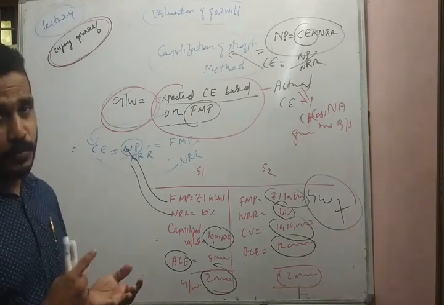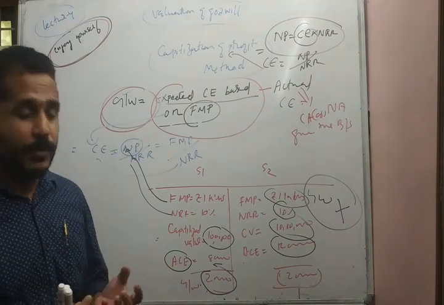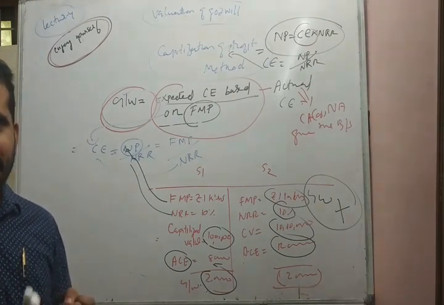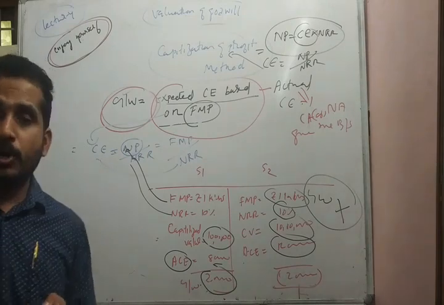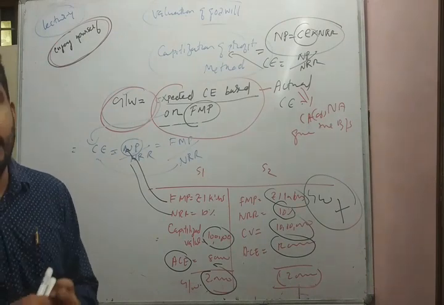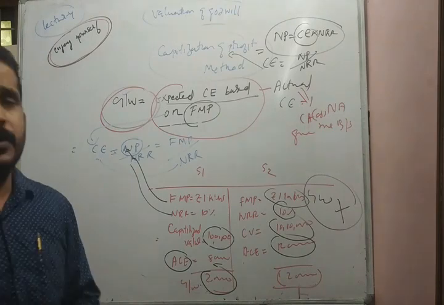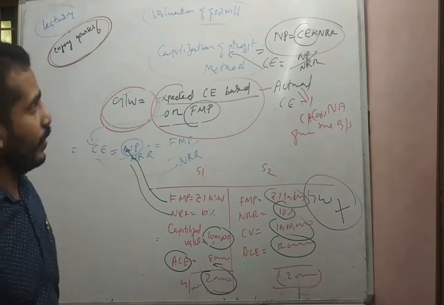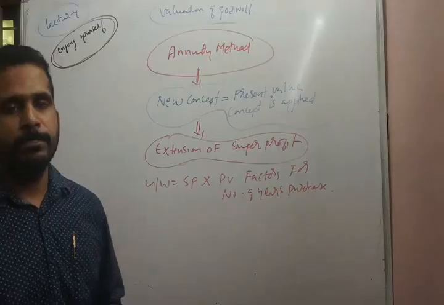Repeating once again, what are the steps while valuing the goodwill as per the capitalization of profit method? First, calculate the FMP as usual. Secondly, convert the FMP into capitalized value: FMP divided by normal rate of return gives the expected capitalized value. Compare it with the actual capitalized value as given in the balance sheet. If it is a positive figure, the difference can be treated as goodwill. If it is a negative figure, there is no concept of goodwill. So this is all about the valuation of goodwill under the capitalization of profit method.